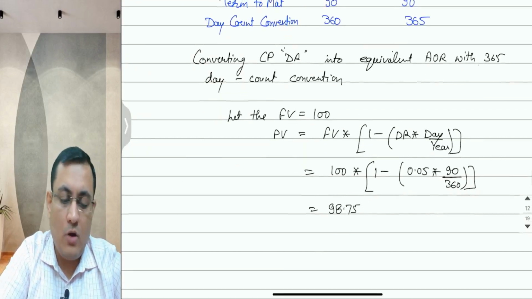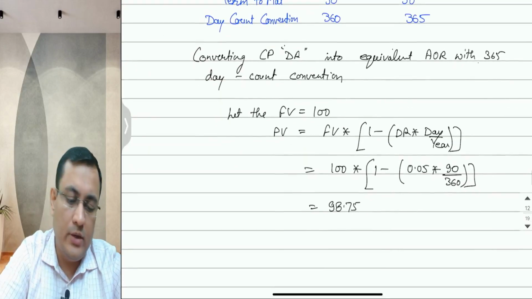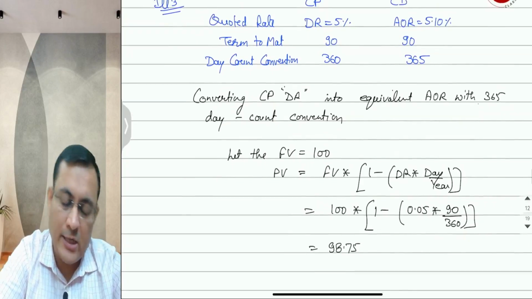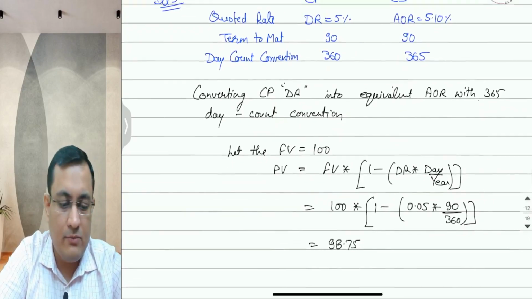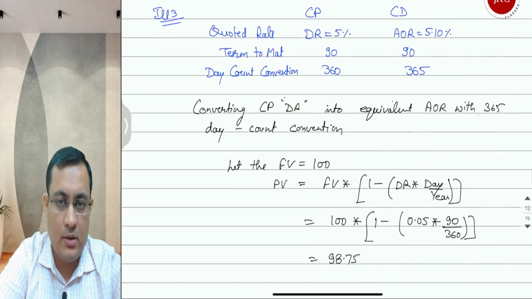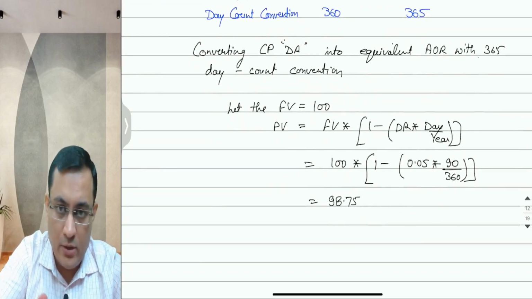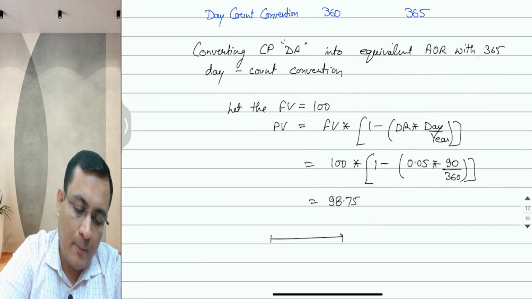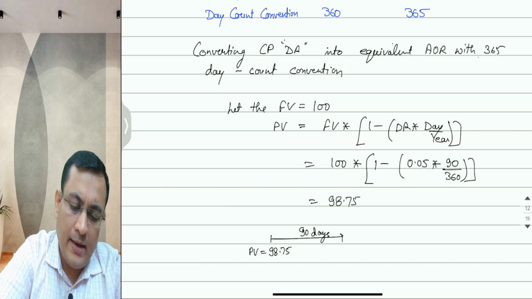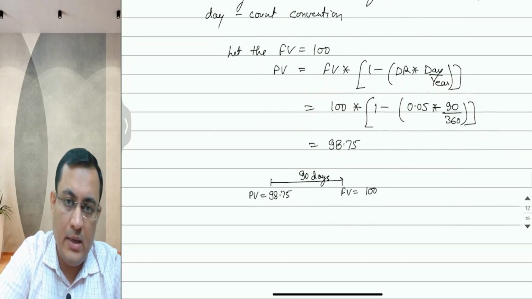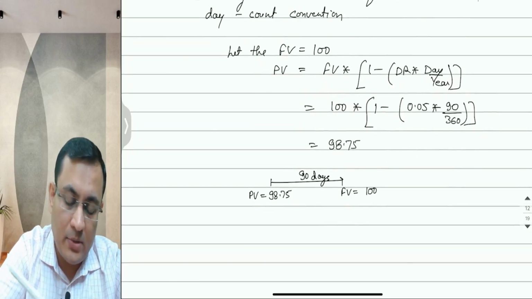So now we have got the present value and future value both for our CP as per the day count convention followed for this 5% discount rate. At present we are investing 98.75 for 90 days, and we are going to get a maturity value of 100.